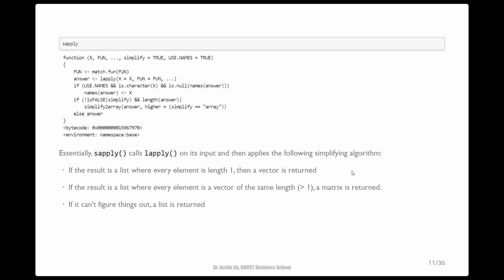So sapply simplifies things and can return a list, a vector, or a matrix, whichever suits most. This is a desired feature when we program interactively, but in non-interactive settings, this makes it difficult for us to predict the exact form of results. So sapply should be avoided in non-interactive settings.